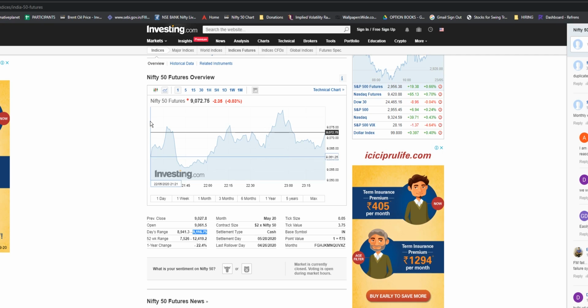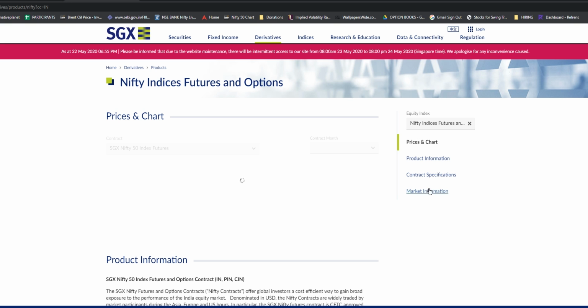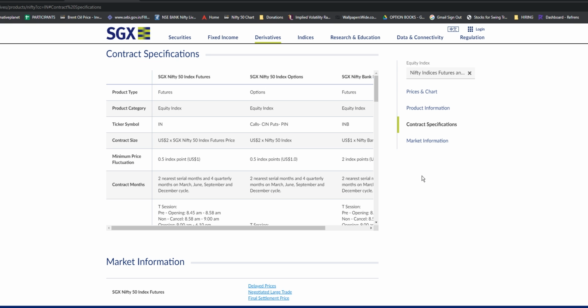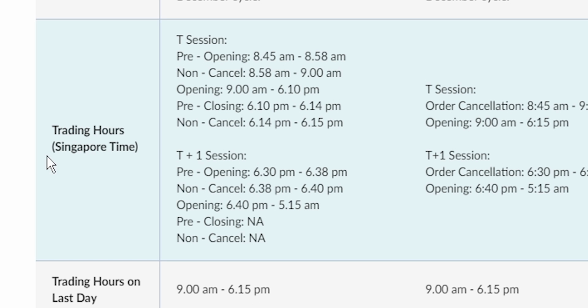But there is a small problem. On the Singapore official exchange website, the prices are delayed by 15 minutes, whereas investing.com or Moneycontrol give the data in real time. Another question, let us look at the details of this. Let us look at the contract specification. And you can see here the timing. Trading hours are quoted in Singapore time. Please remember, Singapore is 2 hours 30 minutes ahead of India.